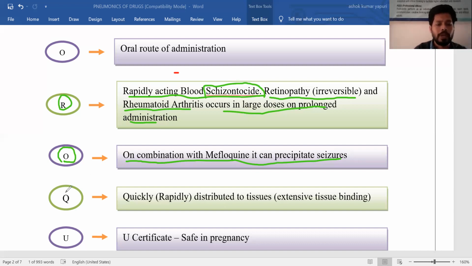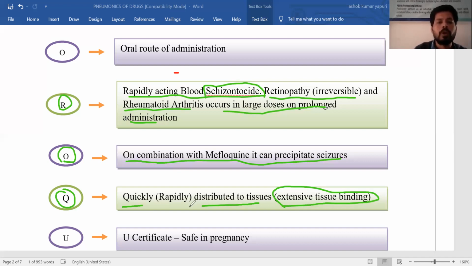After letter O, next is the Q. Here Q means the chloroquine is quickly, rapidly distributed to tissues, that is extensive tissue binding. In pharmacokinetics, we have absorption, distribution, metabolism, elimination. Some drugs have poor distribution, some have excellent distribution throughout body fluids, as you may study in different textbooks.